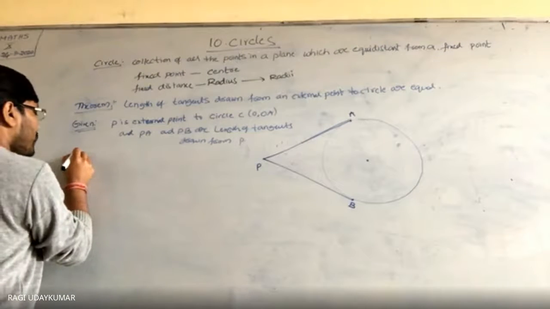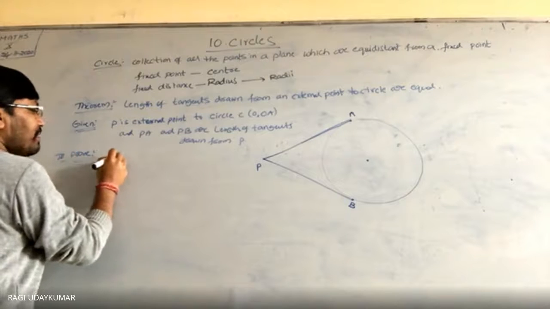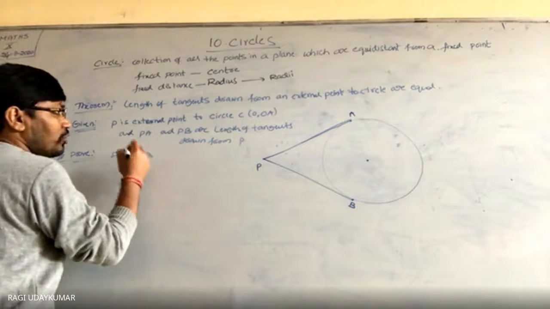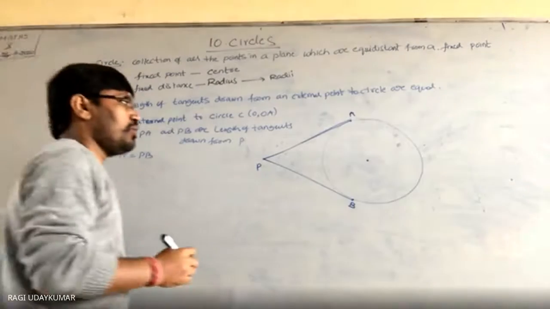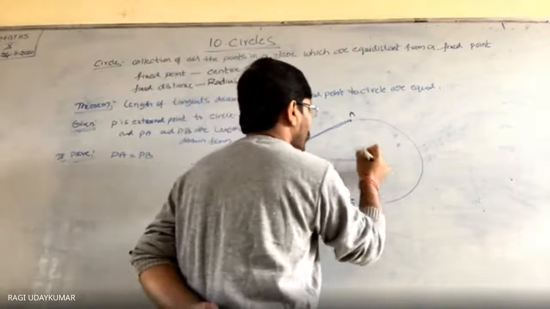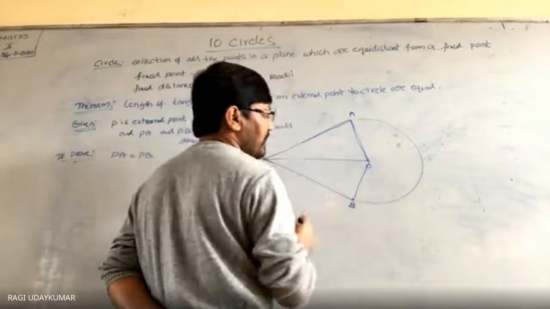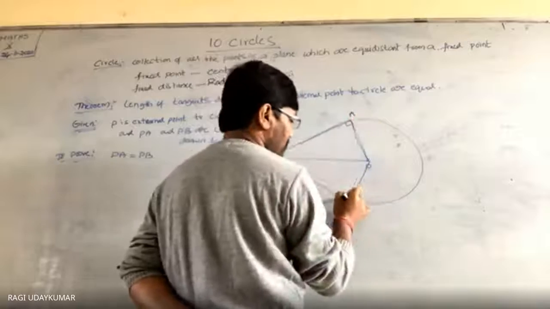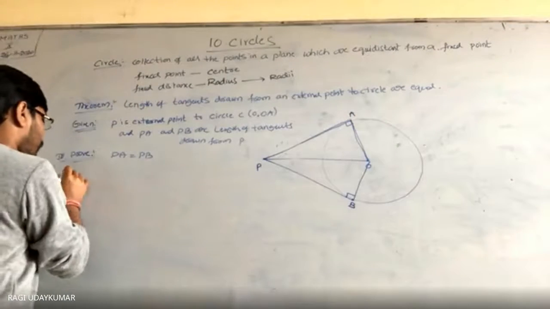And what to prove here? To prove: the lengths of the tangents are both equal. You have to prove that these two are equal. So further, what to do here? O is the center of the circle. Join O with both points. OA is the radius, OB is the radius, and they are perpendicular. Take the triangles POA and POB. Proof.